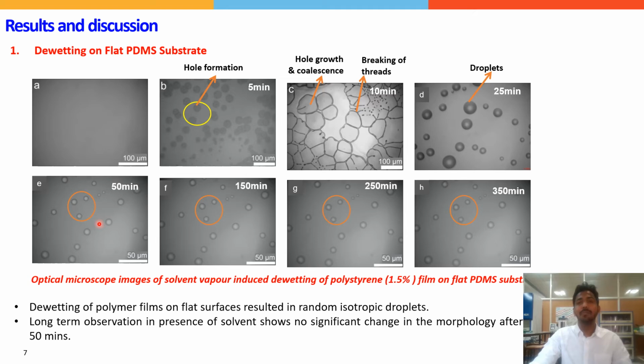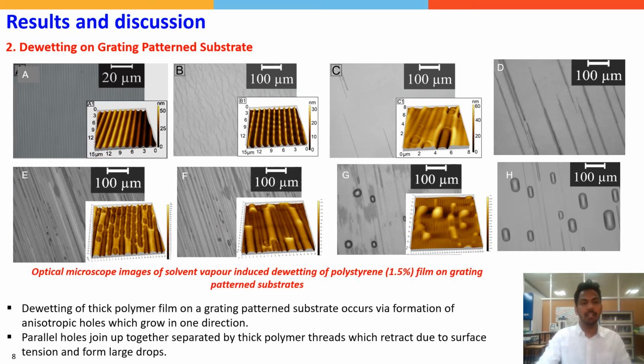To analyze dewetting in the presence of solvent, we picked one particular location and tracked it under the microscope. We observed that when the drops coalesce and become bigger, the drop shape remains intact with no change in morphology on further exposure to solvent. Next, the dewetting is carried out on patterned substrates.